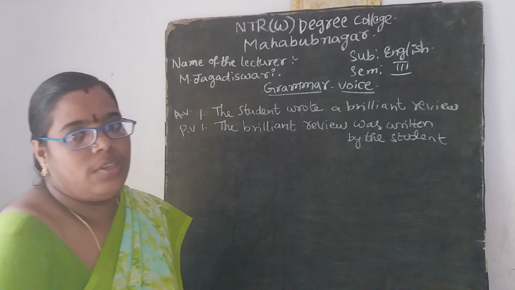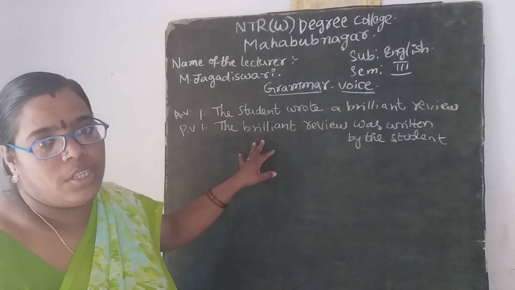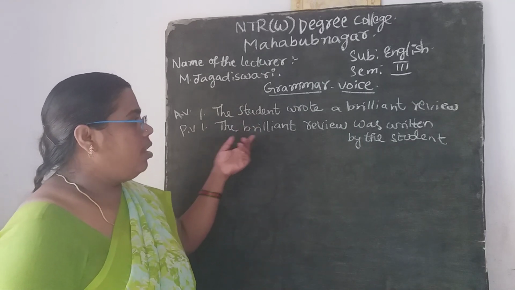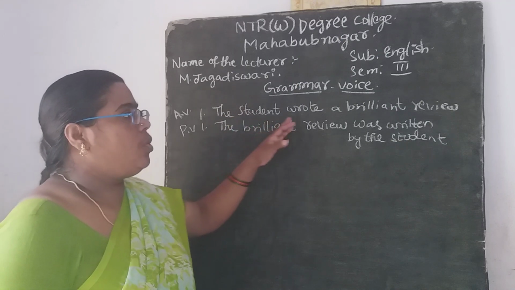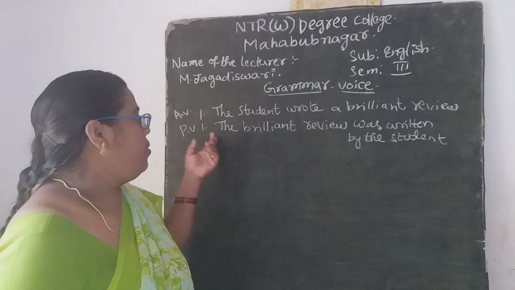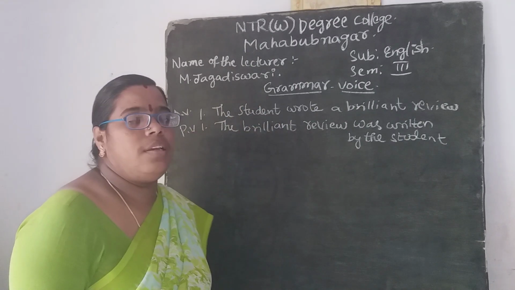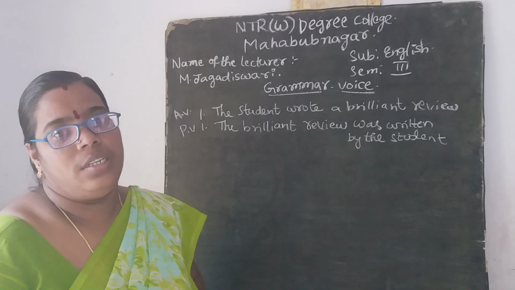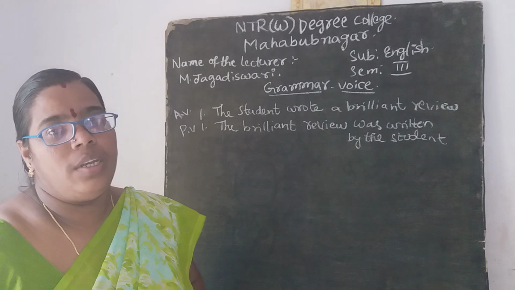So you see, first of all, there is a change in the subject and the object of the verb, the alternating of the words. In the active voice, you can see the student wrote a brilliant review, and in the passive voice of that same sentence, it has to be written as the brilliant review was written by the student. Then you can take one more example.